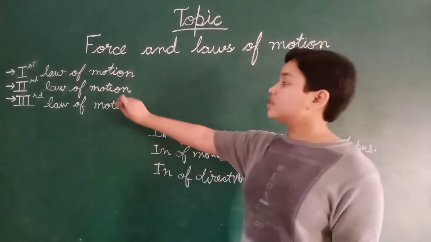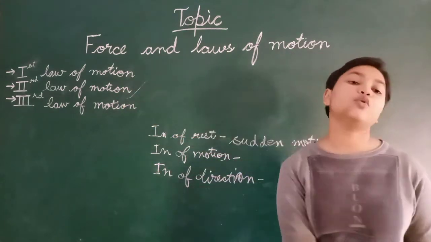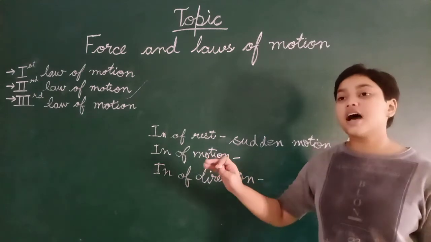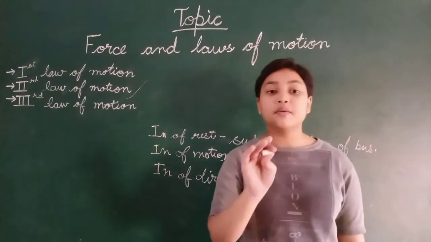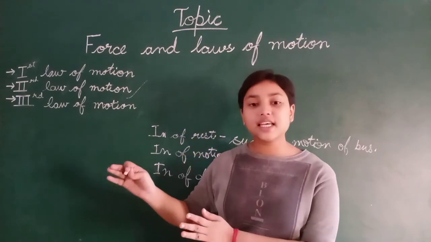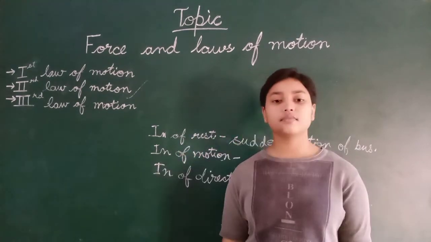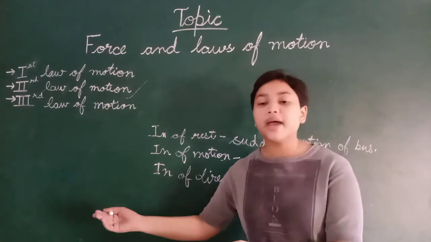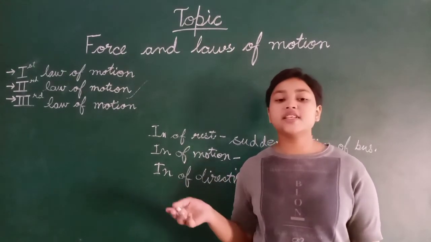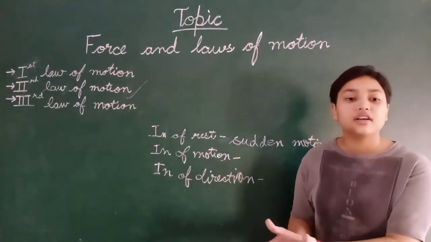Now we will come to the examples of the second law of motion. The second law of motion examples are very simple. You have also noticed in a cricket match, when the batsman hits the ball, the fielder catches the ball.